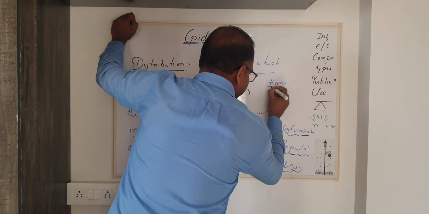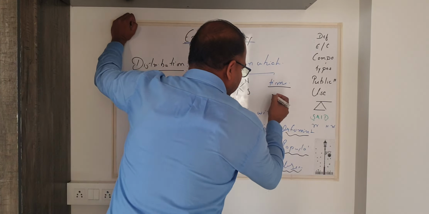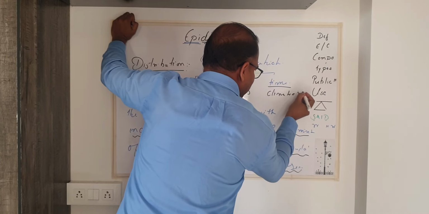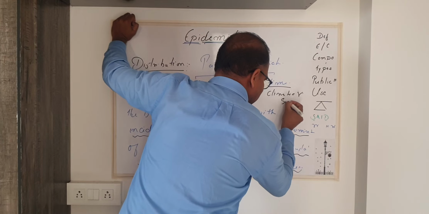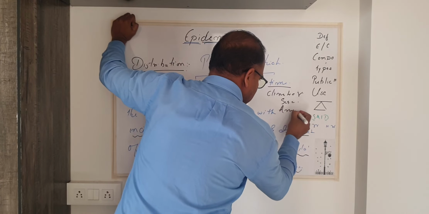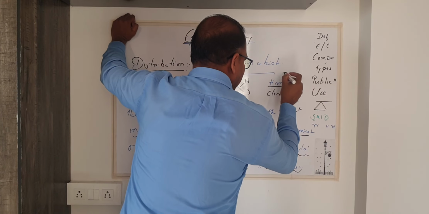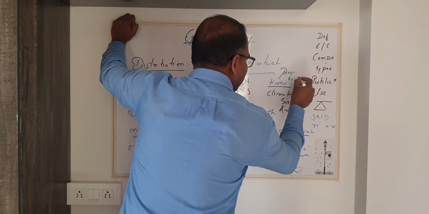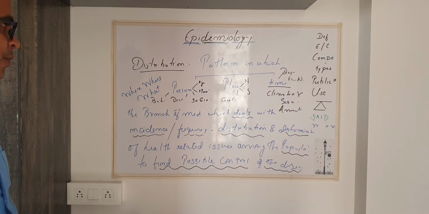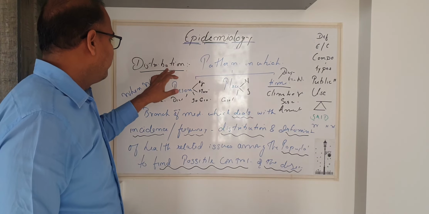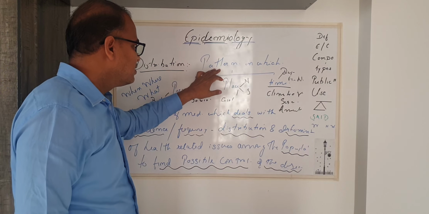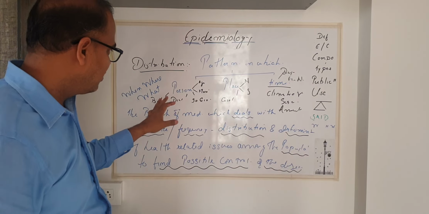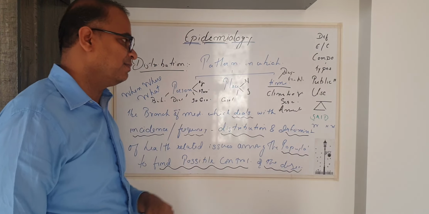Now, time: climatic variation, seasonal, whether it's a seasonal outbreak, annual outbreak. It can be related to day, evening, night, all this breakup. Now, when we study the distribution or the pattern of the disease, we need to understand in relation to person, place, and time.